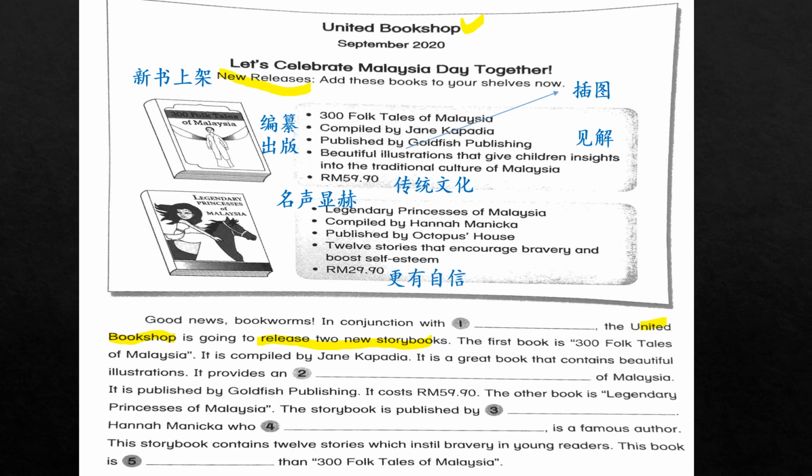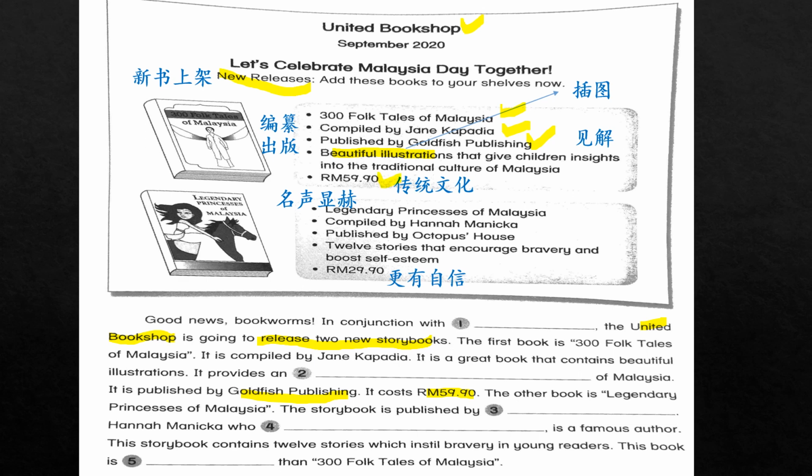Okay, now the first book is 300 Folktales of Malaysia. So this is done. It's compiled by this person, Sdn Bhd, is done. It's a great book that contains beautiful illustrations. Beautiful illustration is done. Okay, it is published by Goldfish Publishing. So this is also done. Alright, and it costs 59 ringgit and 90 cents.